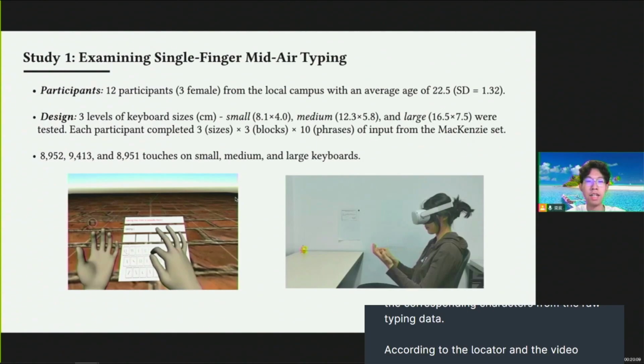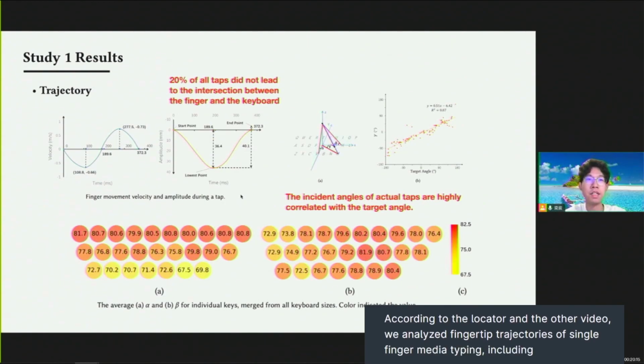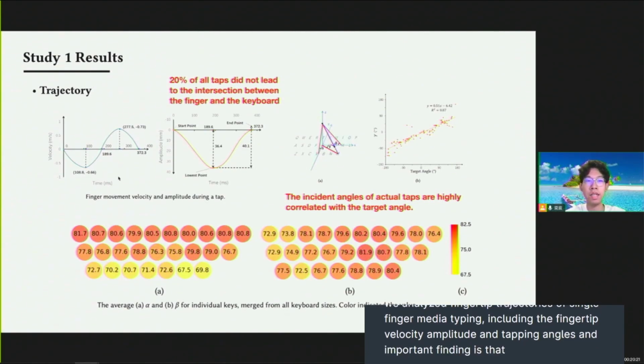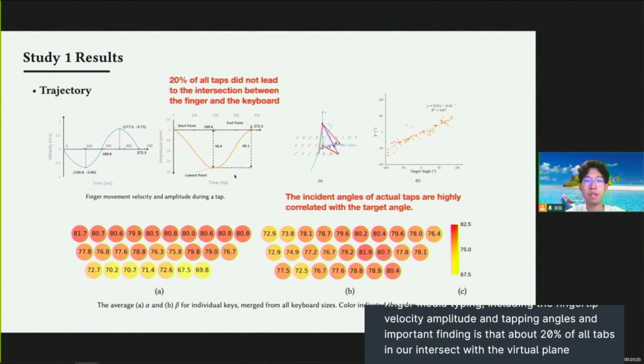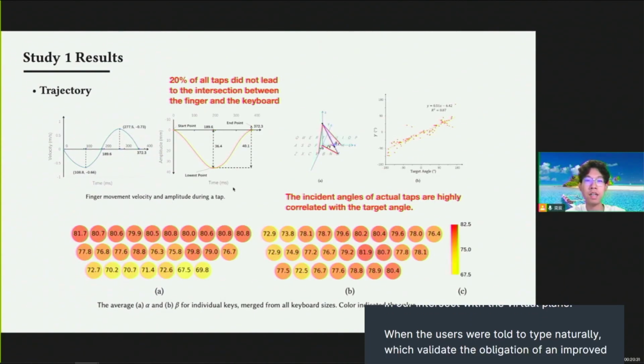We analyzed fingertip trajectories of single-finger mid-air typing, including the fingertip velocity, amplitude, and tapping angles. An important finding is that about 20% of all taps did not intersect with the virtual plane when the users were told to type naturally, which validates the need for an improved touch detection model.